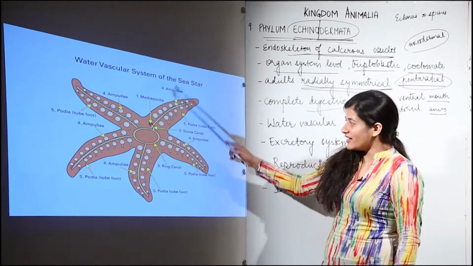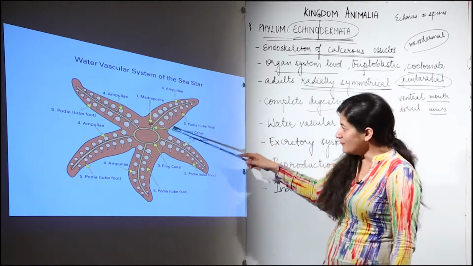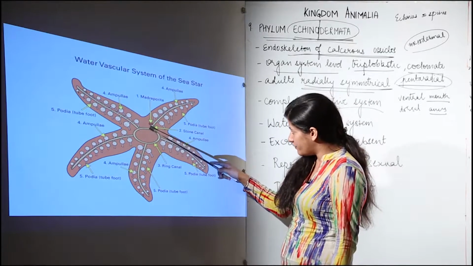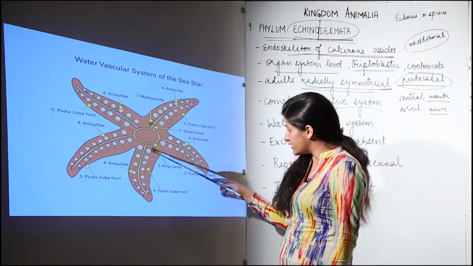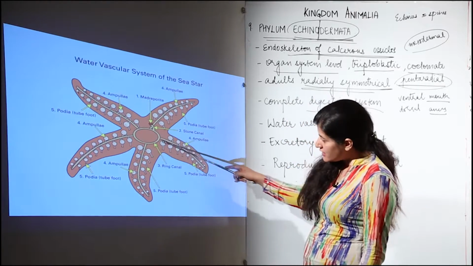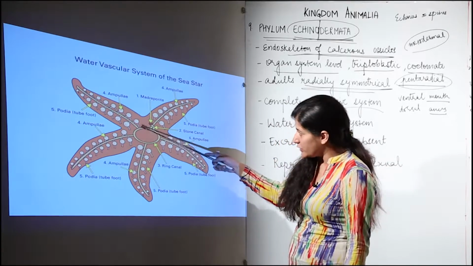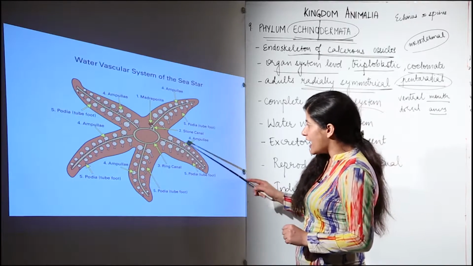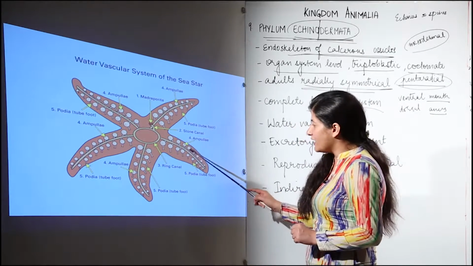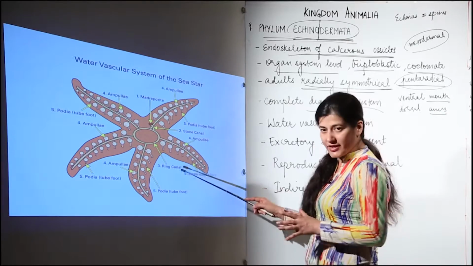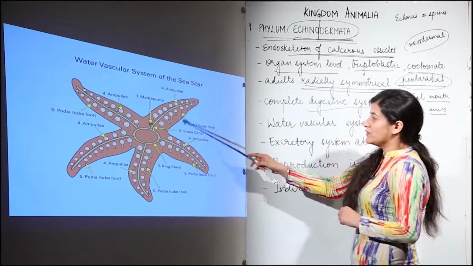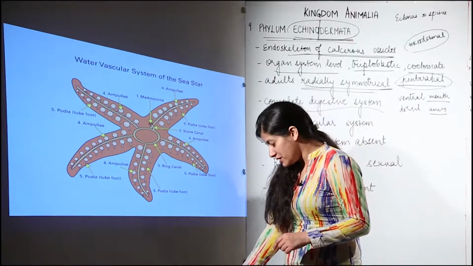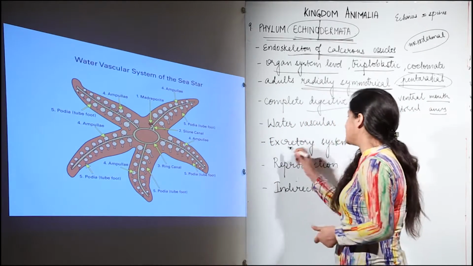Now this madreporite is the site from where the water would enter. This water enters the madreporite, from where it goes to the stone canal that is in association with the ring canal. This ring canal is in contact and continuity with each of the radial canals. Each radial canal has ampullae next to it, and the ampullae have the tube feet. So this is basically the water vascular system of an echinoderm, and you must be surprised to know that they do not have an excretory system.